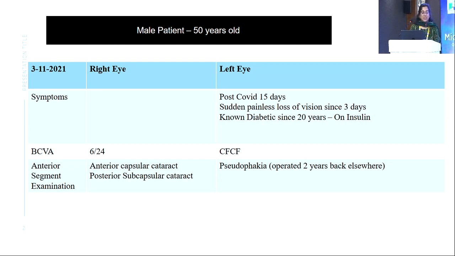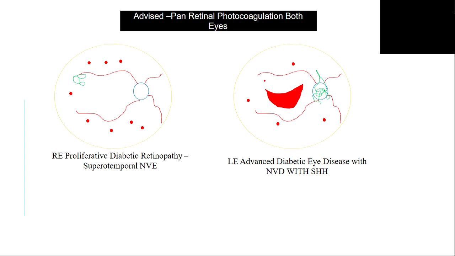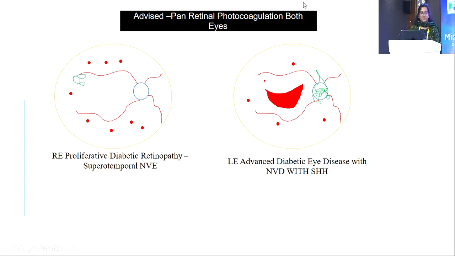The right eye was 6/24, and the vision loss is contributory because of the posterior and anterior capsular cataract, and the left eye was counting fingers close to face, and he was pseudophakic, operated 2 years back. Apparently it looked like a simple PDR to me, so I didn't take a fundus picture, thinking it's a simple PDR where we could see an NVE in the right eye in the superotemporal quadrant, and the patient had subhyaloid hemorrhage and NVD.